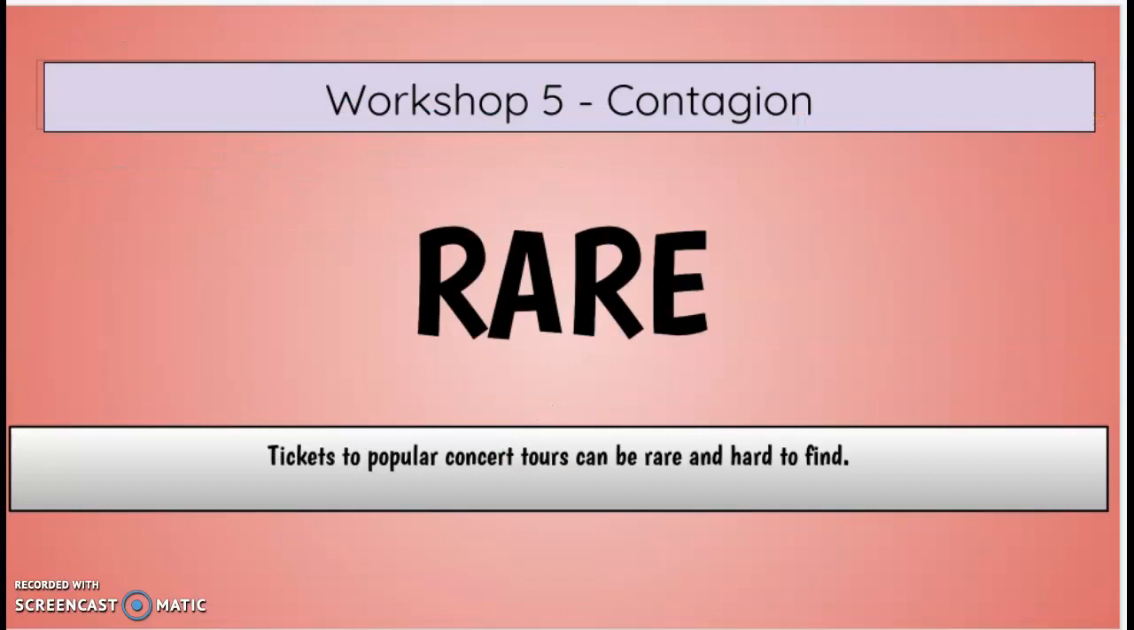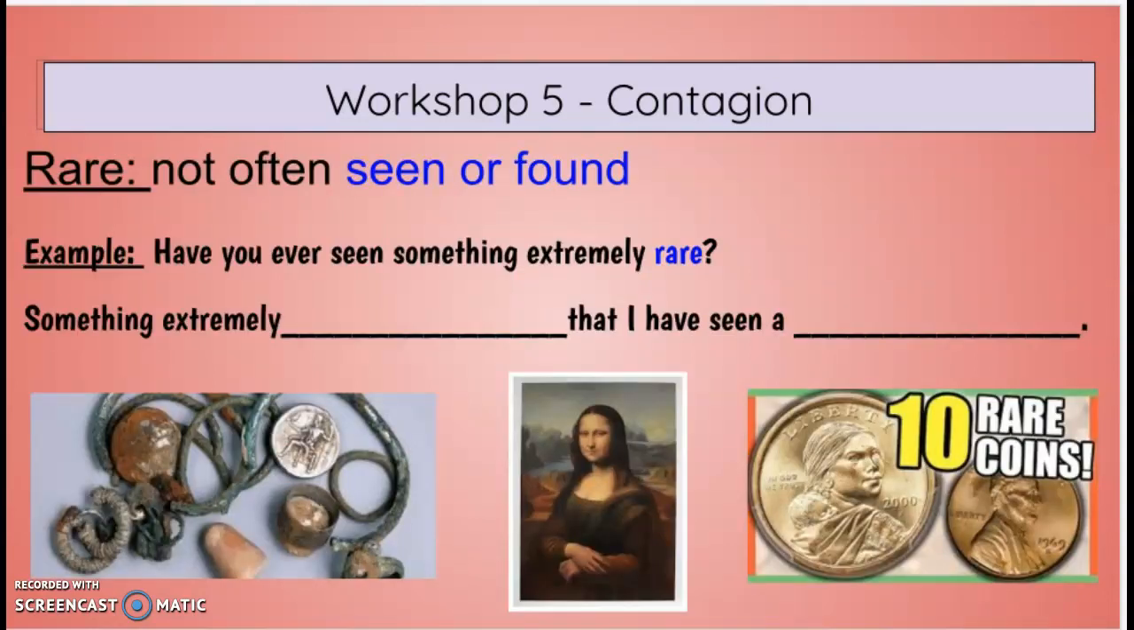So the first thing we're going to do is look at the word rare. When I use rare in a sentence: tickets to popular concert tours can be rare and hard to find. As we go through these next slides, I'd like you to fill in page 254. Rare means not often seen or found. And the example would be, have you ever seen something extremely rare? I think of rare coins or rare pictures, rare artifacts.